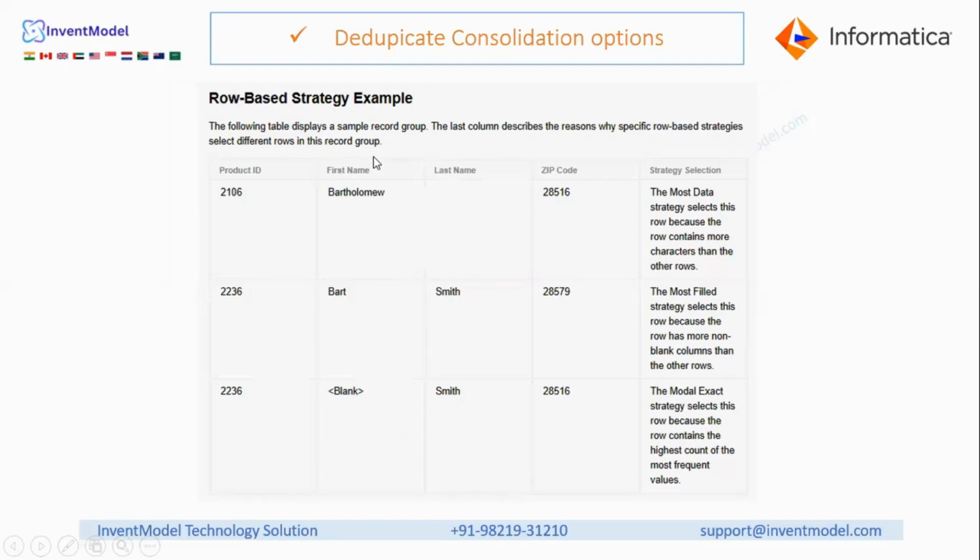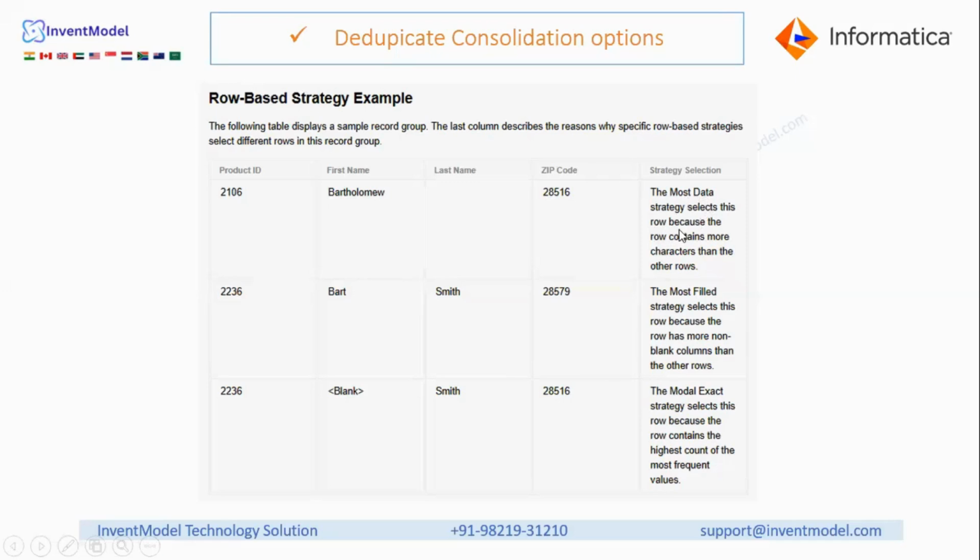So, row-based strategy example. The following table displays a sample record group. The last column describes the reason why a specific row-based strategy selects a different row in this record group. This is product information. So we have product ID, product first name, last name, zip code. A strategy selection. The most data strategy selects this row because the row contains more characters than the other rows. Here we have this record and here we have the third record. This is the first record, this is the second record, this is the third record, right?